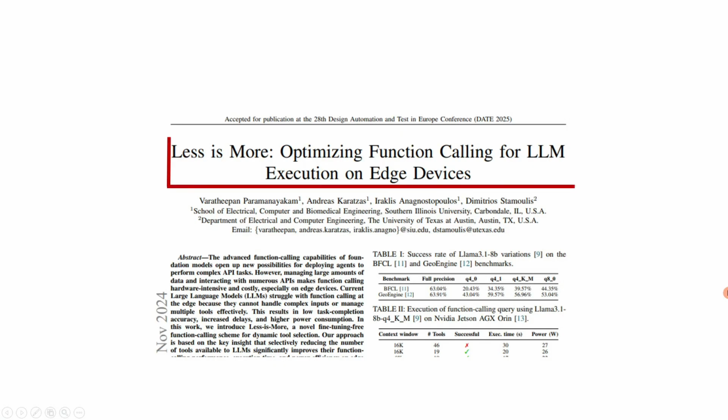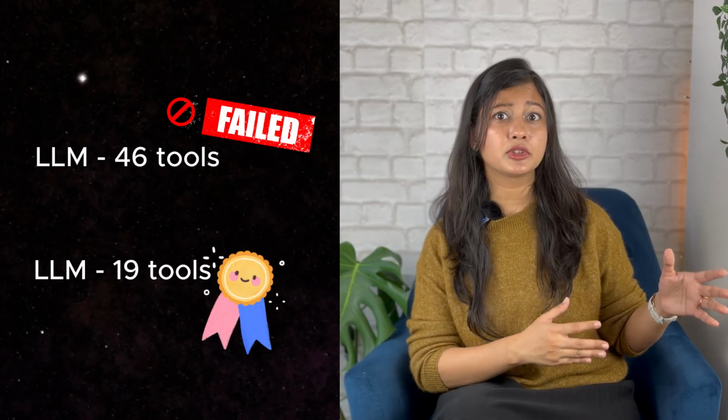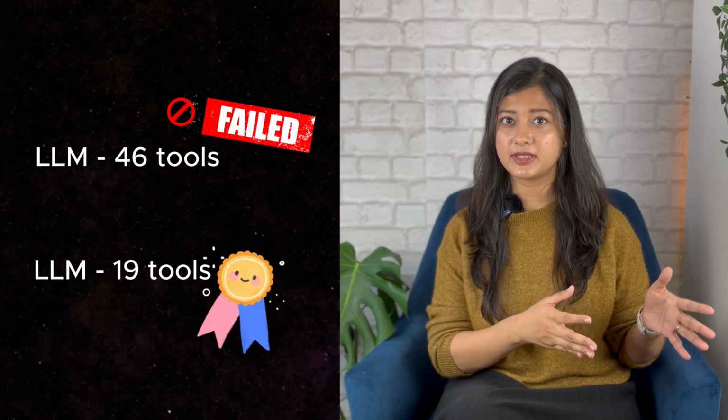In one study, researchers gave a small model, Llama 3.1 8B, a list of 46 tools to choose from, and the model was well within its context limit. However, it failed. But when the team reduced the list of tools to just 19 tools, it got the results right. But why did it fail earlier? Because it got confused with too many tools.